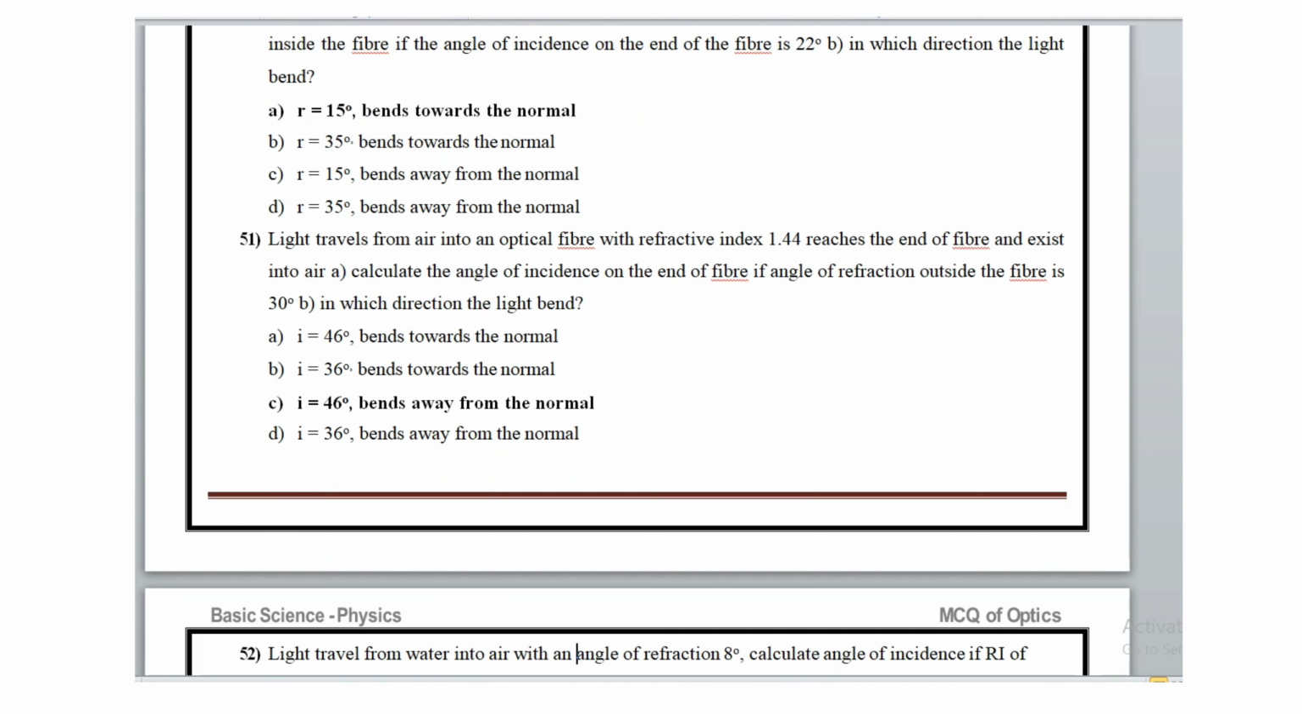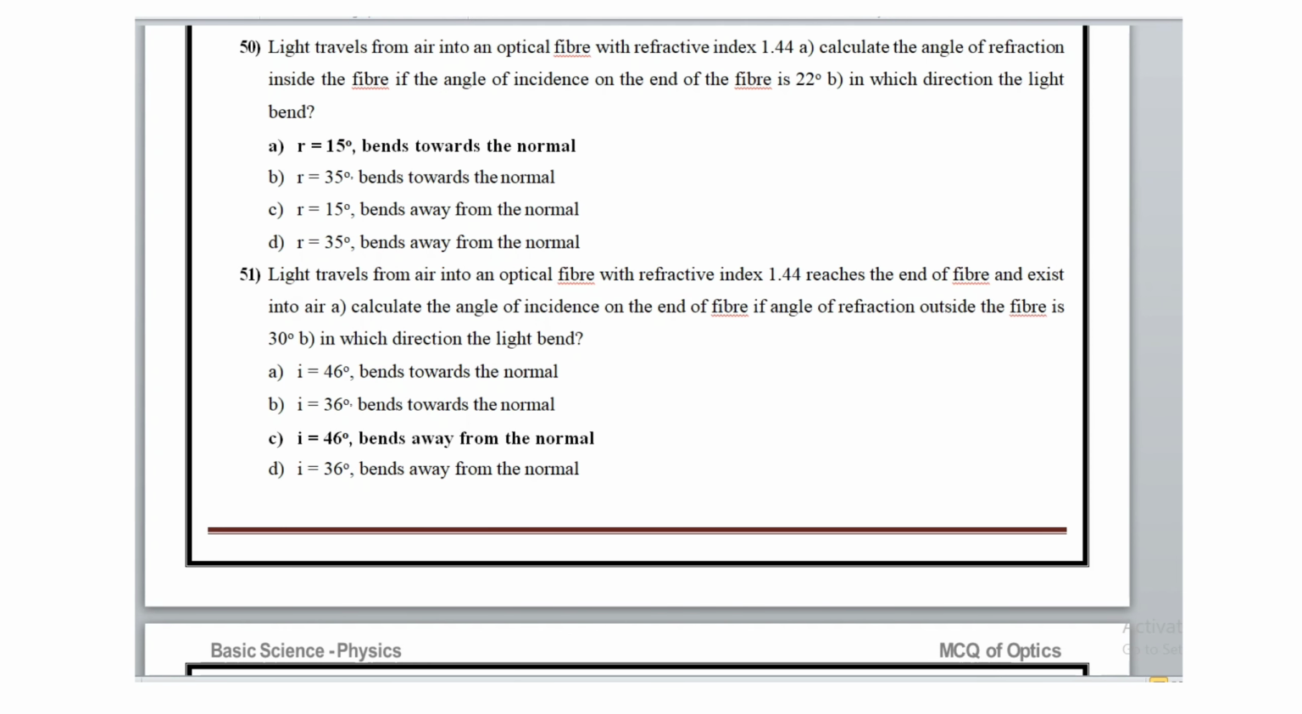In question number 50, light travels from air into an optical fiber with refractive index 1.44. Calculate the angle of refraction inside the fiber if the angle of incidence on the end of the fiber is 22 degrees. In which direction does the light bend? The angle of refraction is 15 degrees, and it bends towards the normal.